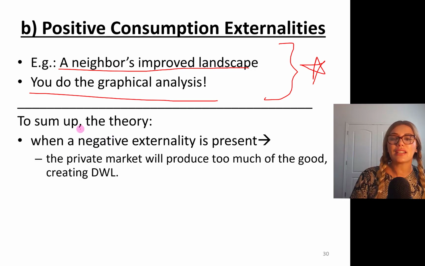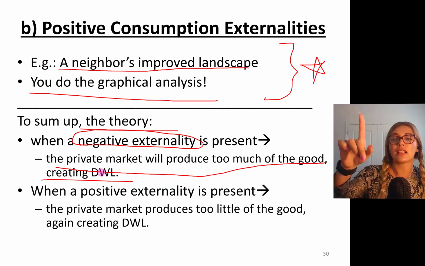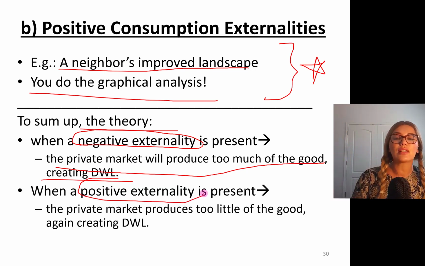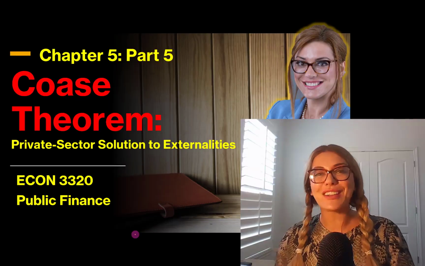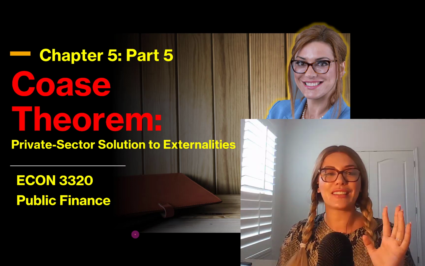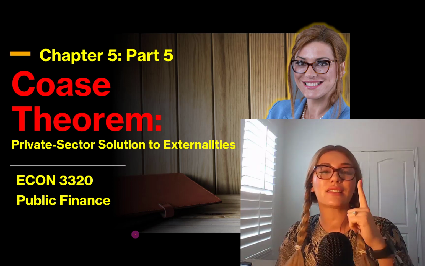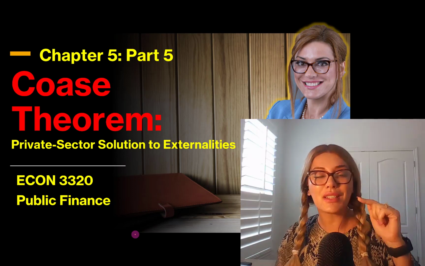To sum up, the theory says that when negative externalities are produced, the market will overproduce too much of the good, creating deadweight loss. When a positive externality is present, the private market produces too little, underproduces the good, again creating deadweight loss. In the next part, we're going to start learning about solutions to externalities, and we're going to start with private sector solution number 1. In part 6, we're going to talk about government intervention.